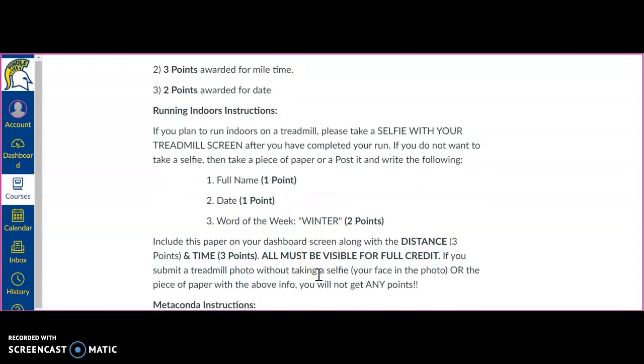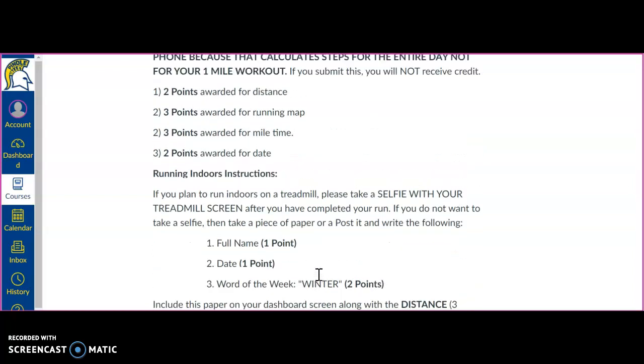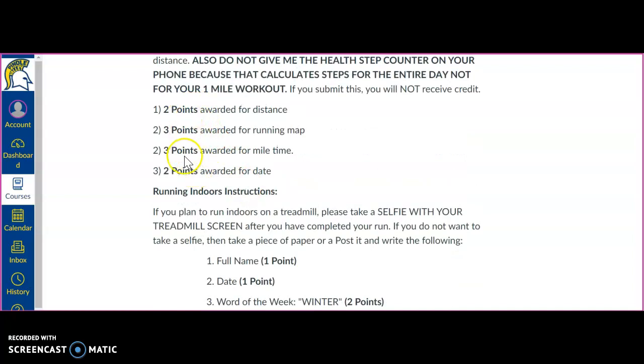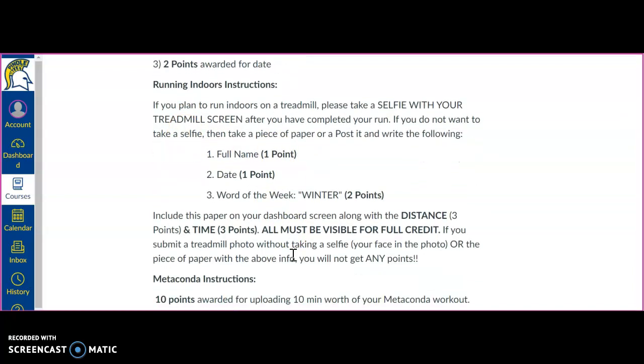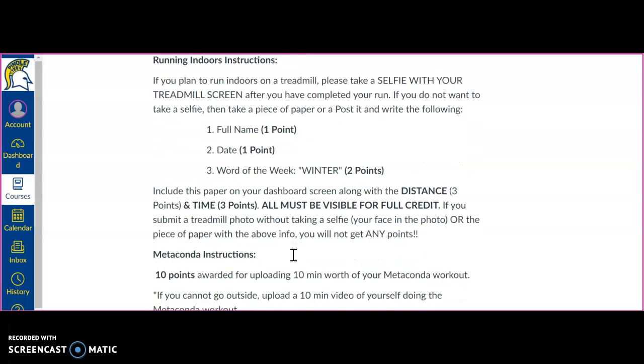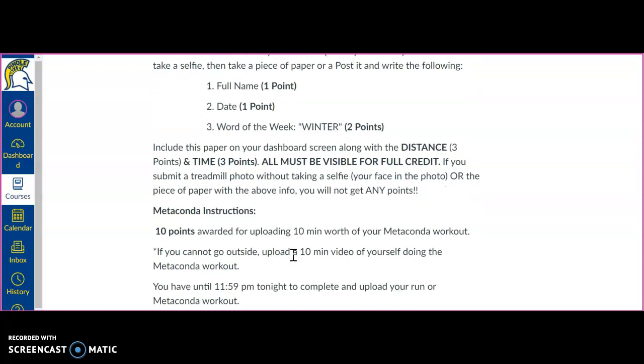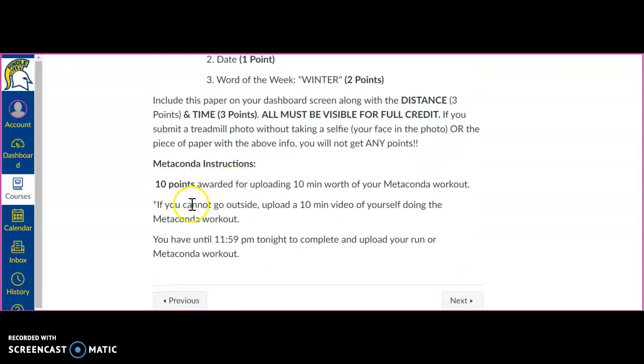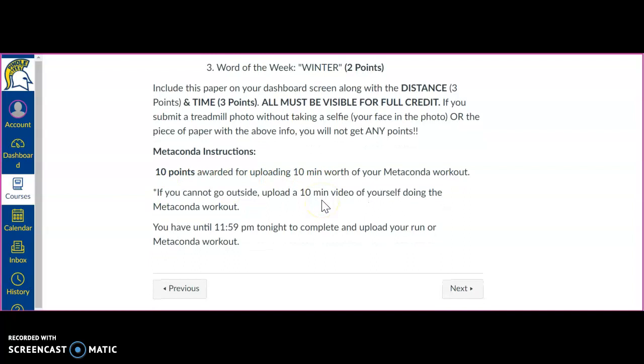If for any reason you're noticing that you're not getting full credit on your assignments, it's probably because you're missing some important components either here or here. So make sure that you're double checking the feedback when I grade. I'll usually put comments of what was missing. And if you're doing Metaconda, make sure that you're downloading a 10-minute video of you doing the Metaconda workout. It's about a 35-minute workout, so I just need to see 10 minutes of it.